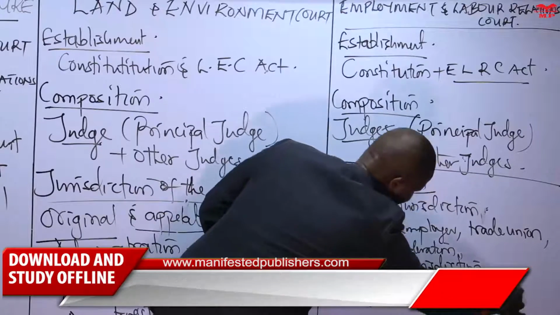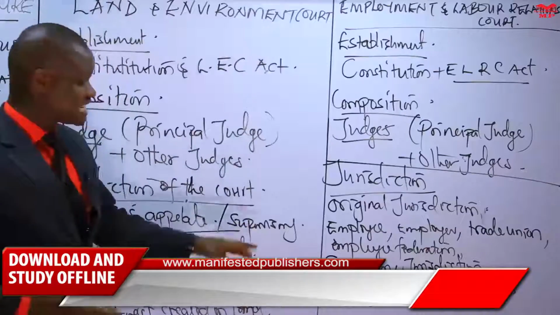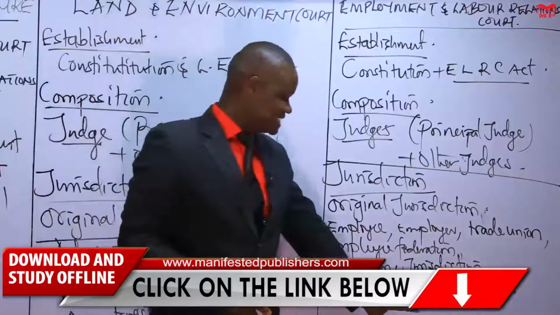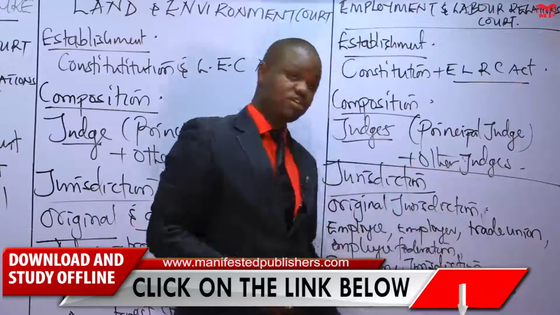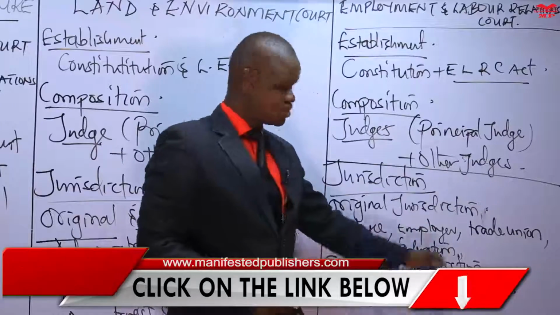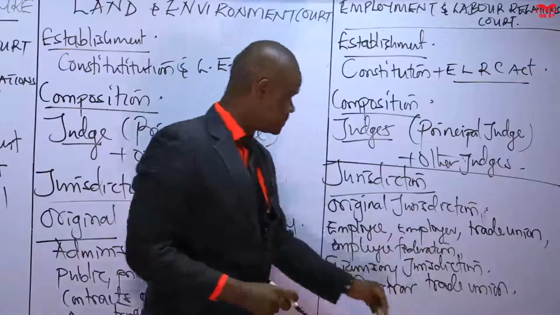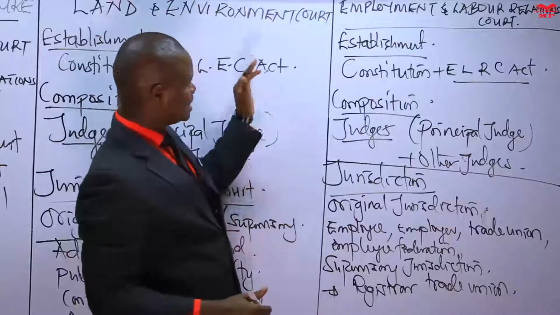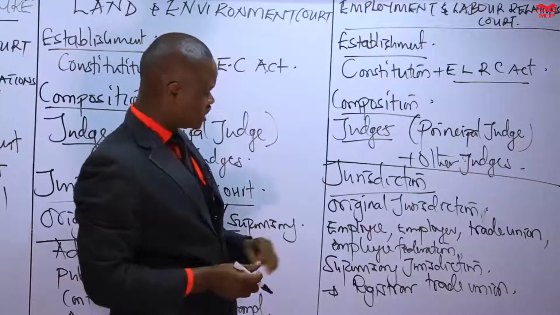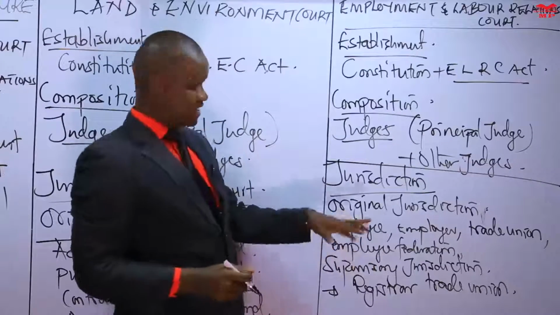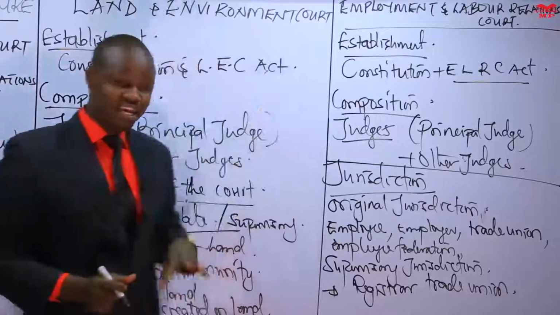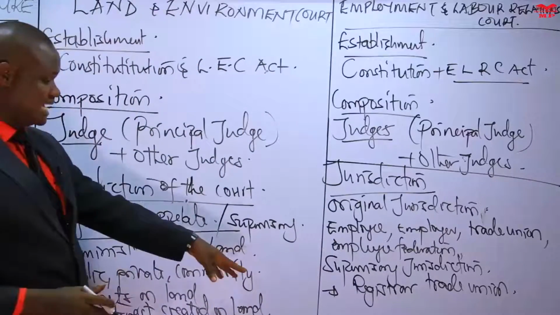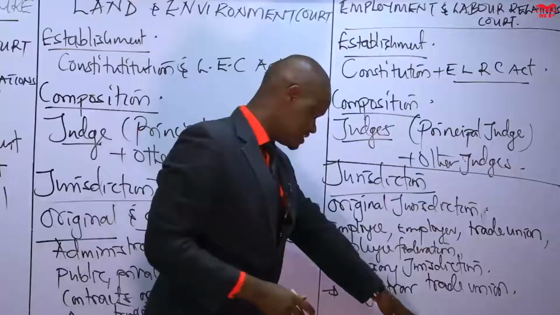So they can supervise the functioning of the registrar of trade unions. So should the registrar issue any decisions relating to the registration or deregistration of a trade union, then that matter can be presented to the Employment and Labor Relations Court for supervision, where this court could be issuing declaratory orders, prohibitory orders against the decisions of the registrar.